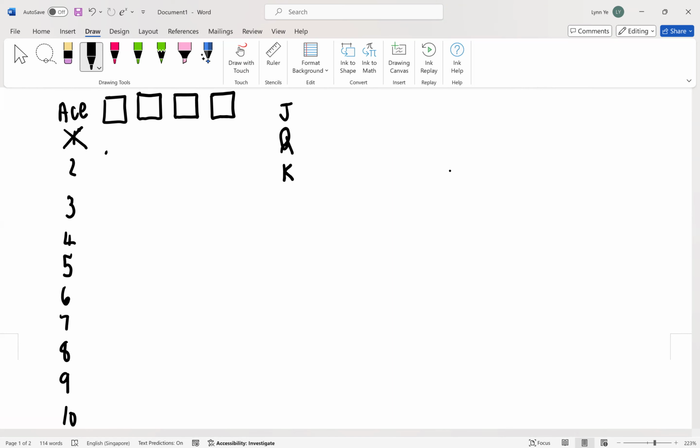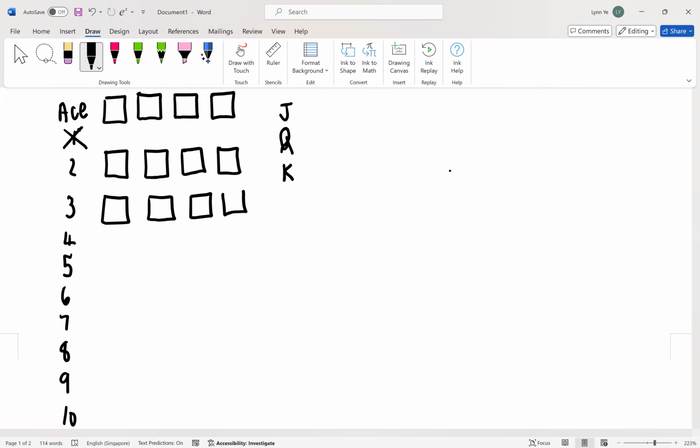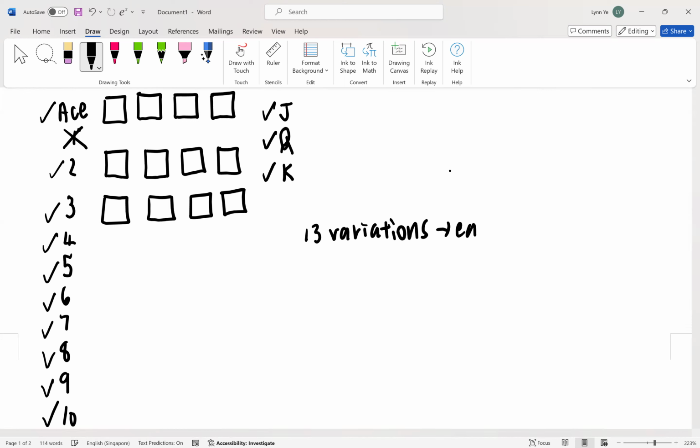So 2, how many variety? 4 again, correct? 3, how many variety? 4, correct now, guys? So how do we get 52? Because there are how many variations? Look here, guys. 1, 2, 3, 4, 5, 6, 7, 8, 9, 10, 11, 12, 13. Can you see there are 13 variations? And there are 13 different types. Each variation have, each is 4, right?